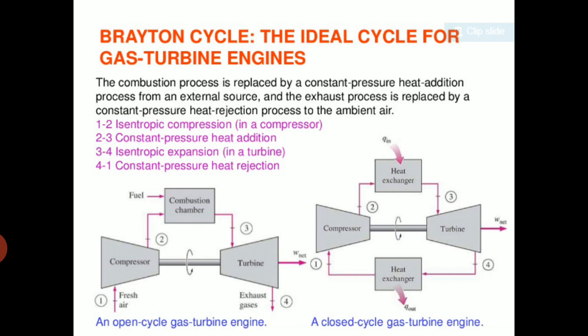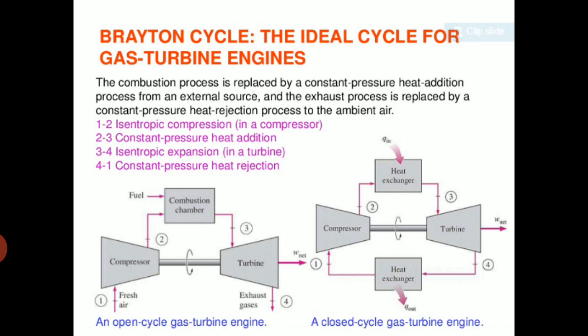Before getting into the Brayton cycle, we have gas turbines. There are two types of gas turbine. The first one is the open cycle, and the other one is the closed cycle gas turbine. In the open cycle gas turbine, the basic components are the compressor, combustion chamber and turbine. In the compressor, we compress air from lower pressure to higher pressure. That compressor might be a reciprocating compressor or a rotary compressor, depending on the given gas turbine. Again, the turbine might be an impulse turbine or a reaction turbine, depending on the given system.